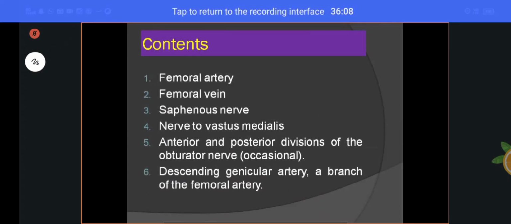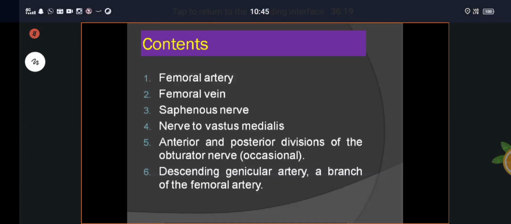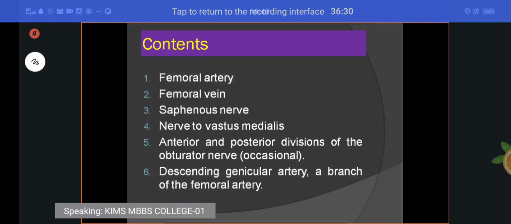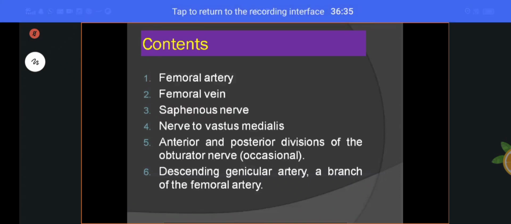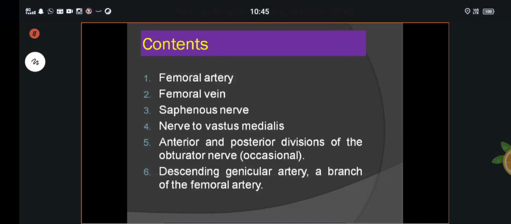Contents of the adductor canal: femoral artery, femoral vein, saphenous nerve, nerve to the vastus medialis, anterior and posterior divisions of the obturator nerve occasionally, and descending genicular artery, a branch of the femoral artery. These are the contents of the adductor canal.